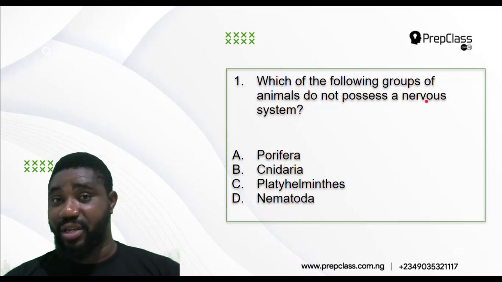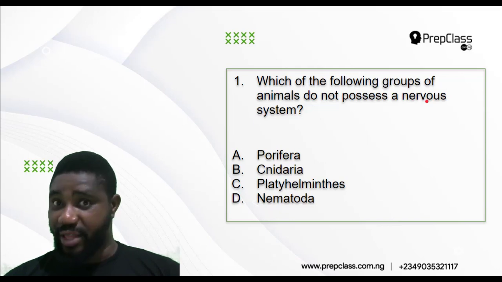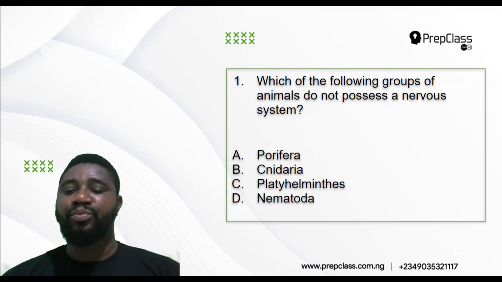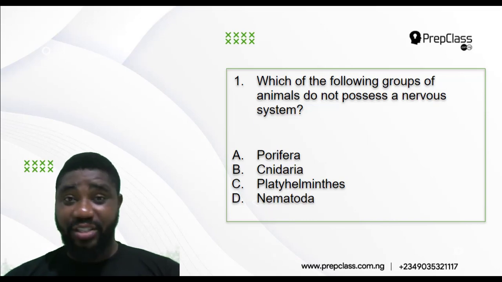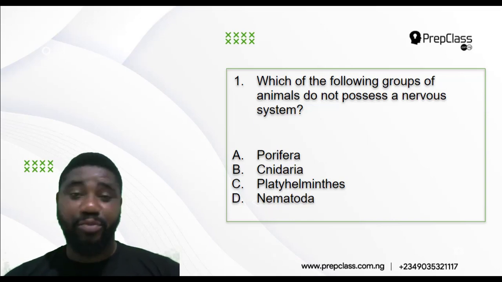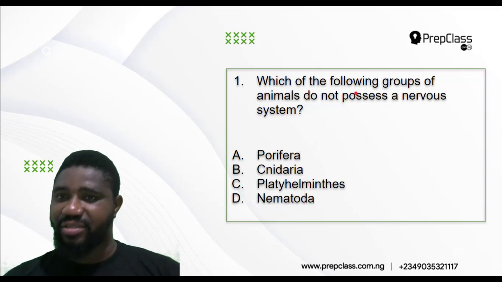You know what a nervous system is? A system that is responsible for controlling irritability. That is response to external stimuli. The nervous system controls our eyes, nose, sense of hearing, taste, feeling, and also our ability to think. That is a system that controls generally sensation and response to external stimuli. So which of these organisms do not possess a nervous system?